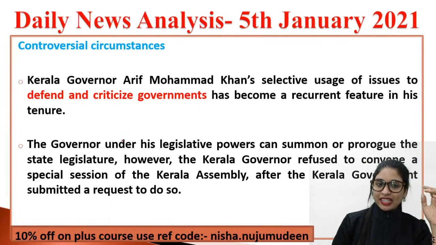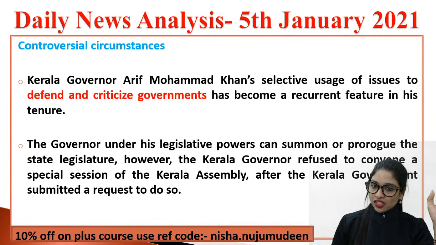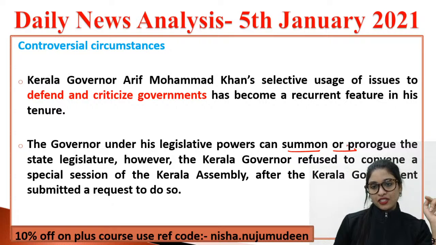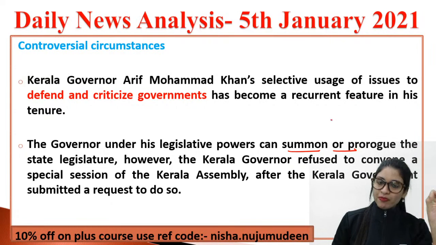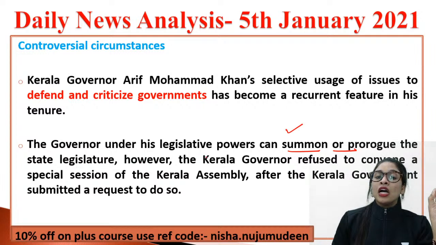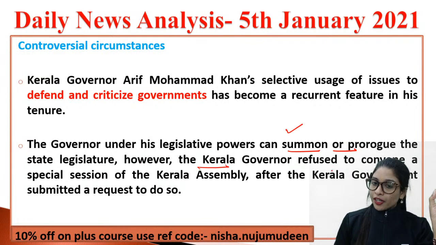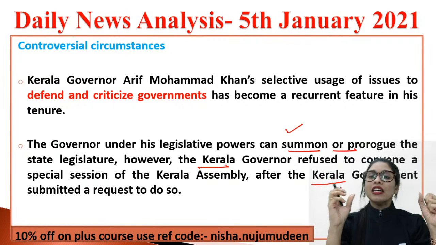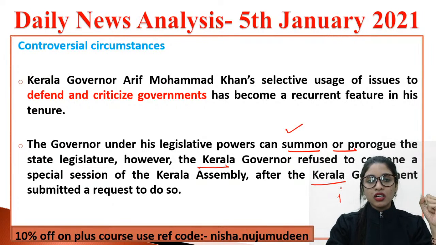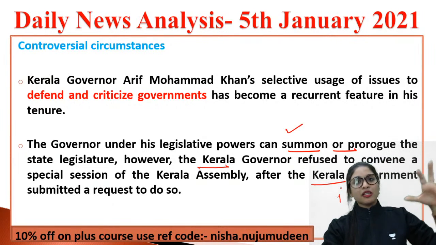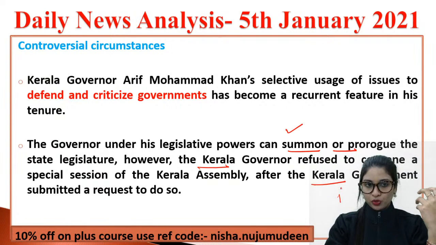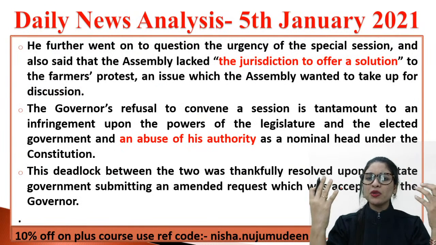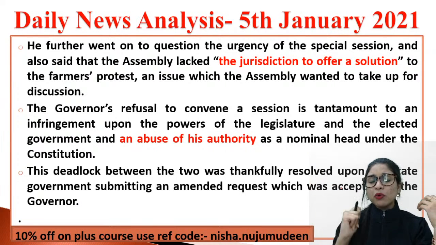And it was said that the governor, under the legislative powers, can summon or prorogue the state legislature. But though the governor has such power as per the polity, what did the Kerala governor, Mr. Arif Khan, do? He refused to convene a special session of the Kerala Assembly. And that too when the Kerala government, currently Pinarayi Vijayan's government, requested him to do so. But he said no, that cannot be done. So he was very arrogant there. That again started a heated controversy against him, because he was not listening to them. That again shot out a big issue. And then he went on questioning why there is a need for such a session.